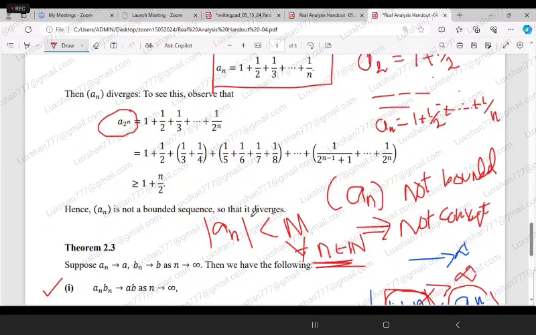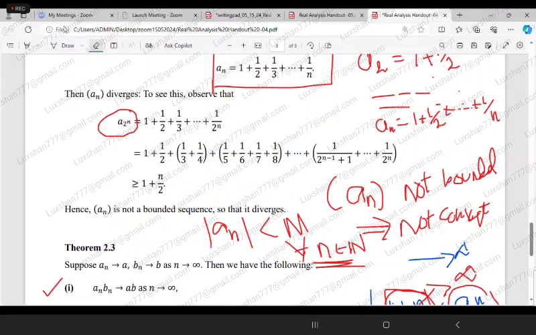So if one term is not bounded, then this entire sequence is not bounded. Therefore, for some mathematical trick, I'm considering the term a_{2^n}. Then a_{2^n} can be written in this way.